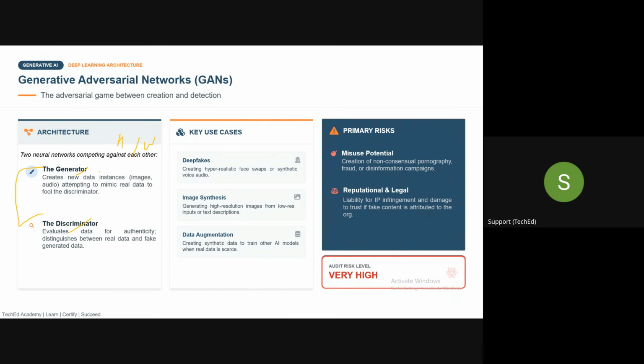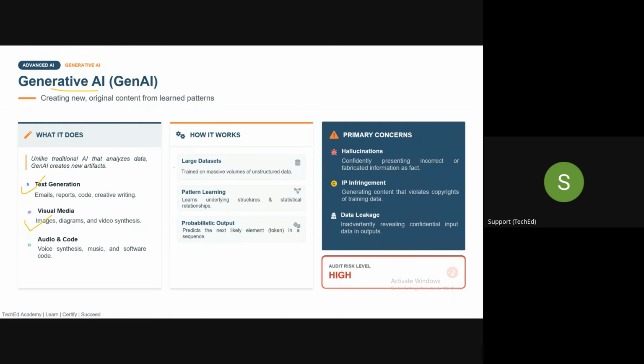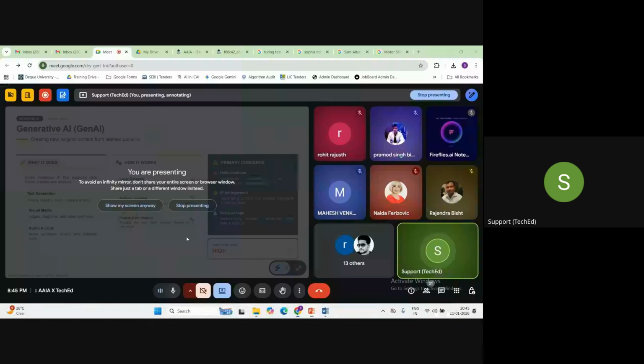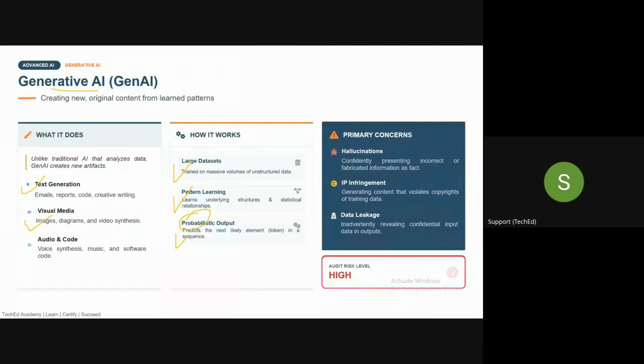Correct. So that is how Gen AI works, guys. In Gen AI, obviously you need to train it with a large volume of data sets. There has to be pattern learning. Whatever AI system we are using uses a probabilistic model to give you the output. I'll also discuss how it provides the output based on tokens in an upcoming slide.